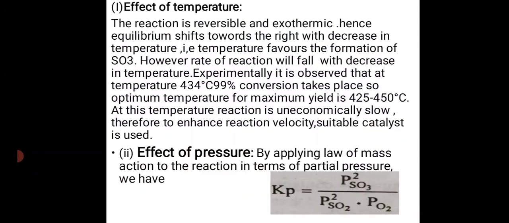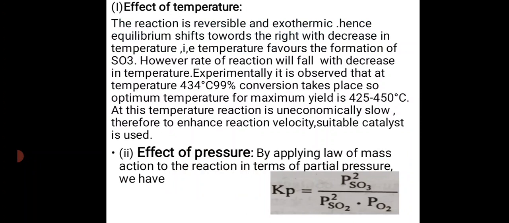Effect of temperature. The reaction is reversible and exothermic. Exothermic process means the energy is given out or released in this process. So the equilibrium shifts toward the right with a decrease in temperature, that is, low temperature favors the formation of SO3. However, the rate of reaction will fall with a decrease in temperature.